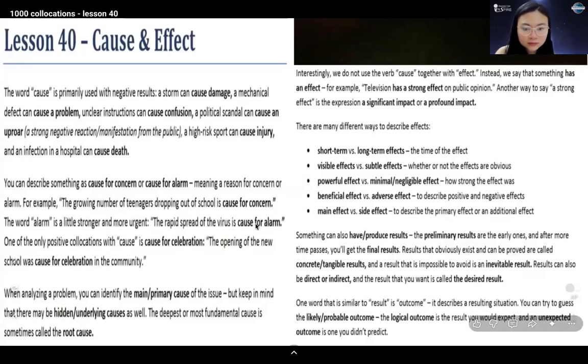The deepest or most fundamental cause is sometimes called the root cause.